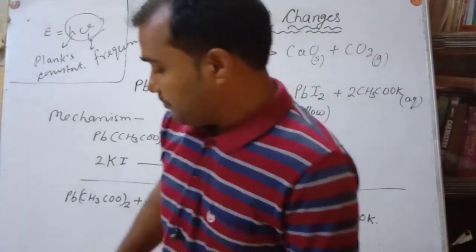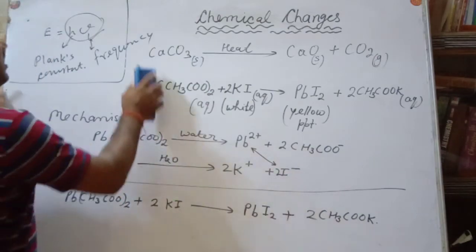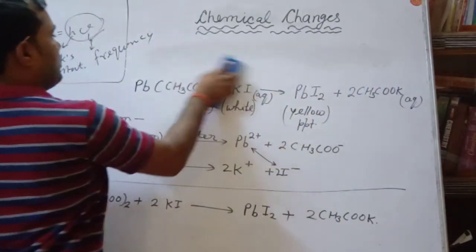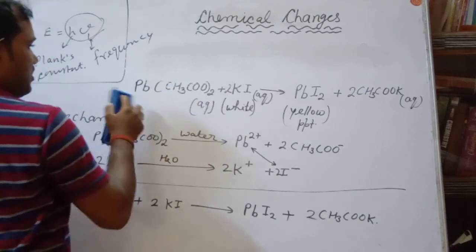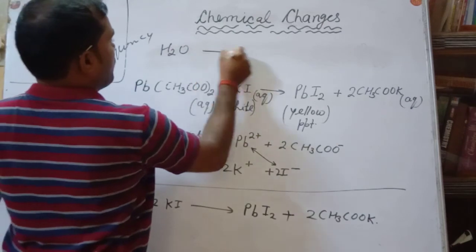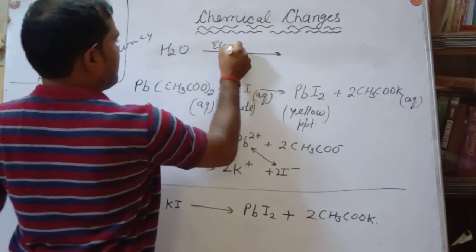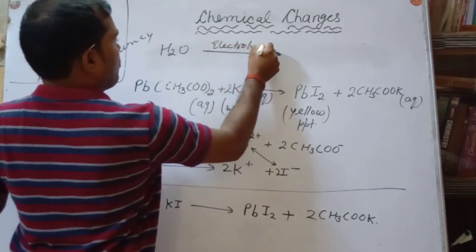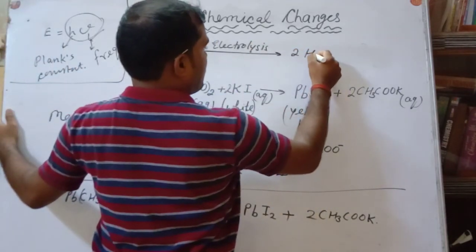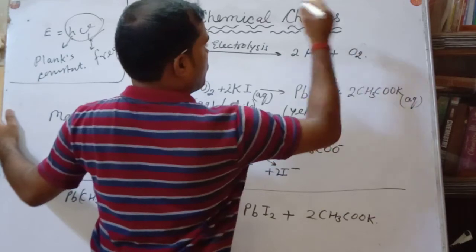For example, suppose electrolysis of water. So this is H2O. By electrolysis, it will convert into 2H2 plus O2.